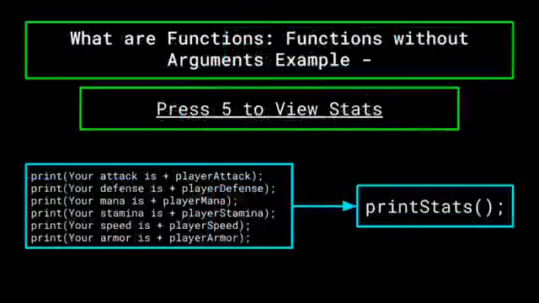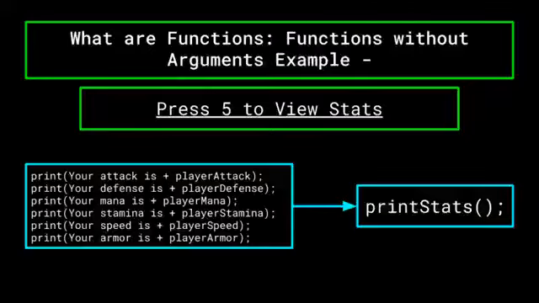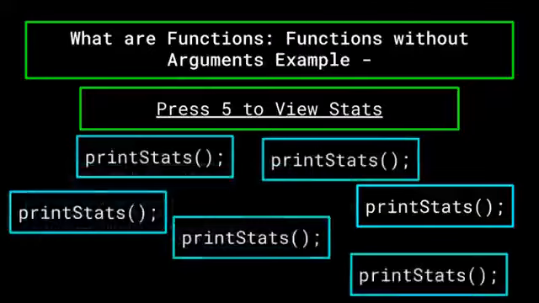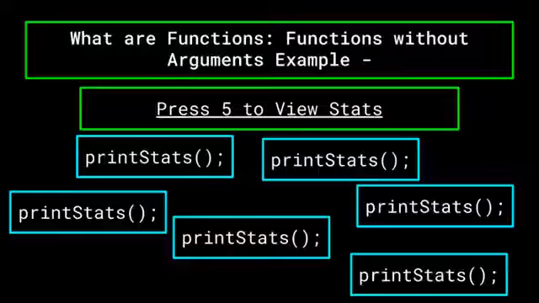You don't need to pass in any arguments into the function, since the function will do the same thing no matter what the statistics on the player are. Now, every time the user wants to view their stats, you could simply call the print_stats function, and voila, the user's stats are printed for them to view. This allows you to save a lot of time writing code, but also a lot of space, which is extremely important when your programs begin getting into hundreds and thousands of lines of code and you want to easily search through it to maybe debug.